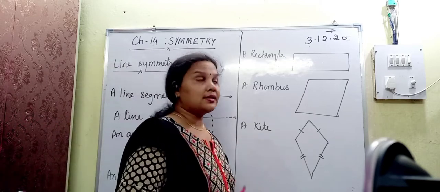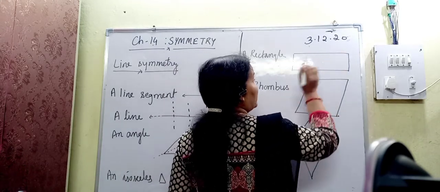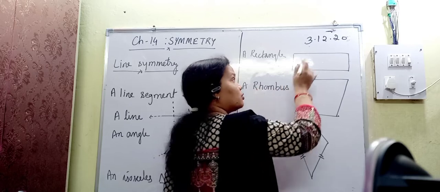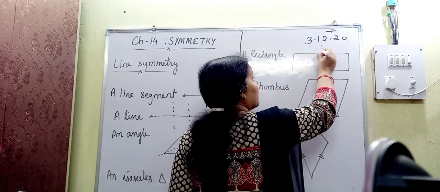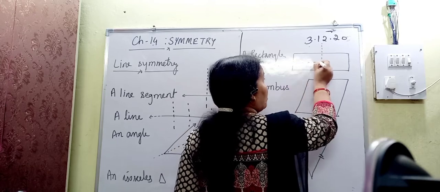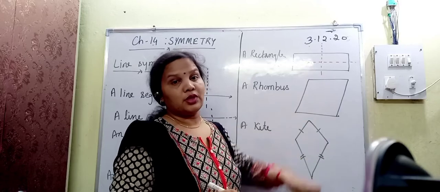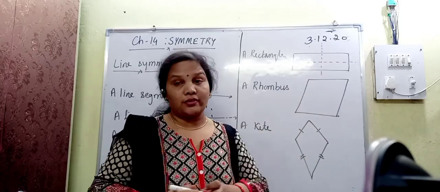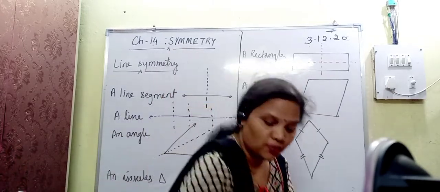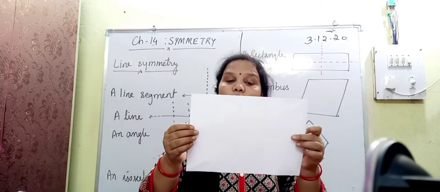Now another example is a rectangle. How many lines of symmetry are needed so that we can divide it into two halves? You can see here one vertical line and one horizontal line of symmetry, right? So two lines of symmetry are needed to make it into two halves. I am showing with a piece of paper. You can see that this is the shape of a rectangle.